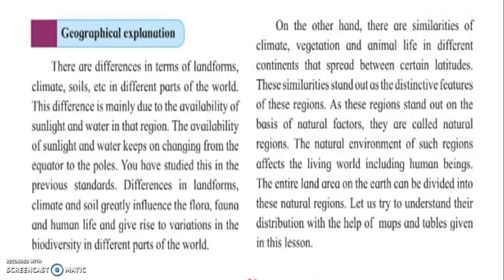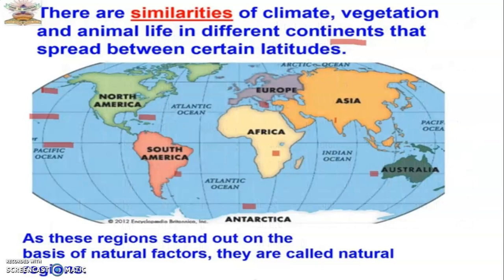As I said, there are 13 important natural regions, but in our 7th standard, we are going to study about 9 natural regions. So let us understand what these natural regions are. For this, once again, on your screen, this is the meaning. What do you mean by natural region? The similarities of climate, vegetation and animal life in different continents that spread between certain latitudes. As this region stands out on the basis of natural factors, they are called natural regions. So you have to understand and keep in mind the meaning of natural region.